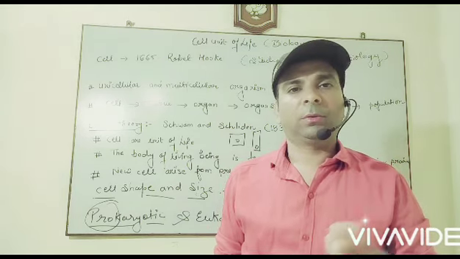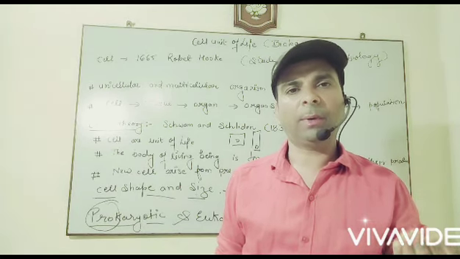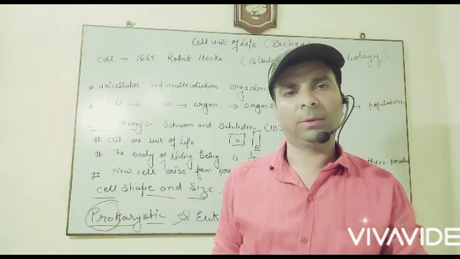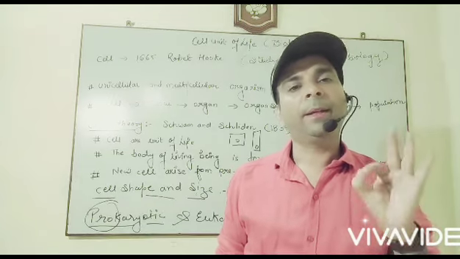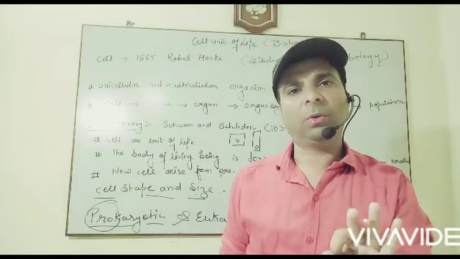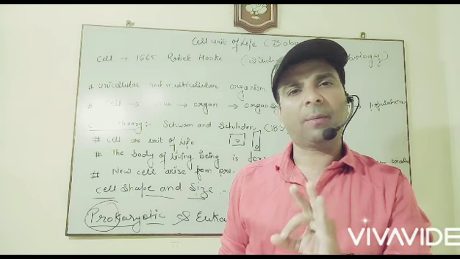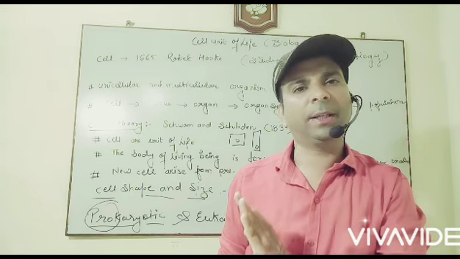Okay. Second thing is there are no internal organs. The cell has its own organelles, like mitochondria, endoplasmic reticulum, Golgi body. We have to study all things in our syllabus. So in this cell, well distinguished cell organelles are not present. इसमें कहीं पर भी cell organelles present नहीं होते हैं.